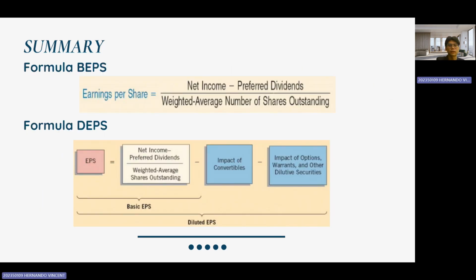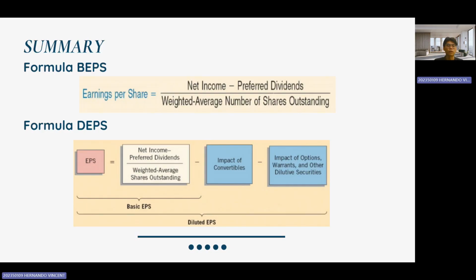Okay, this is the formula for BEPS: earnings per share equals net income minus preferred dividends, divided by the weighted average number of shares outstanding. It gives us earnings per share.